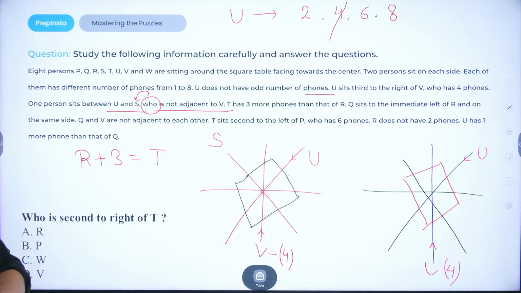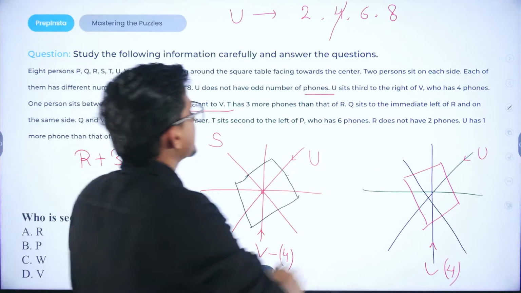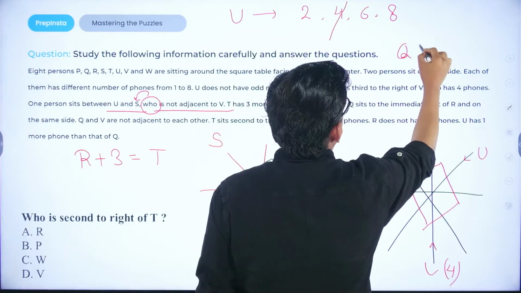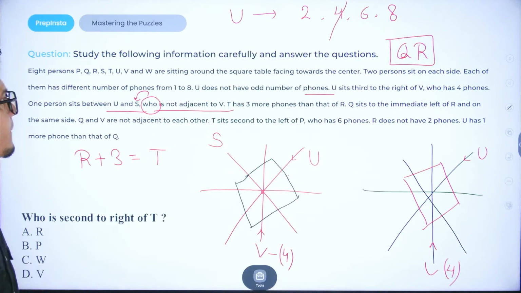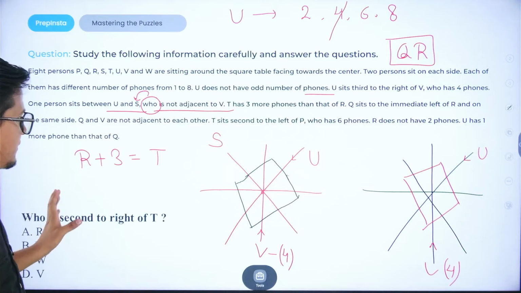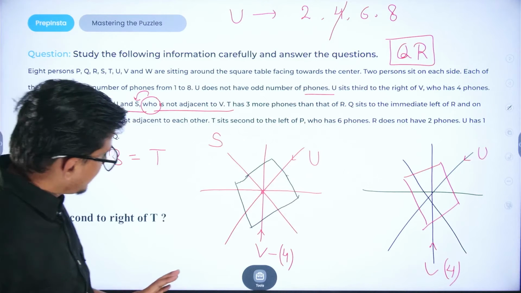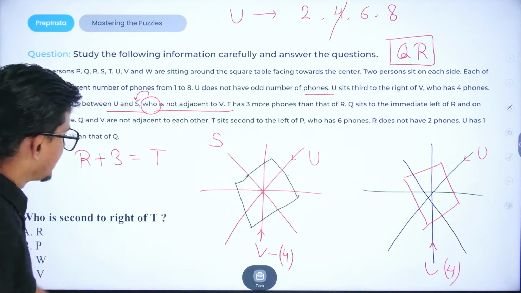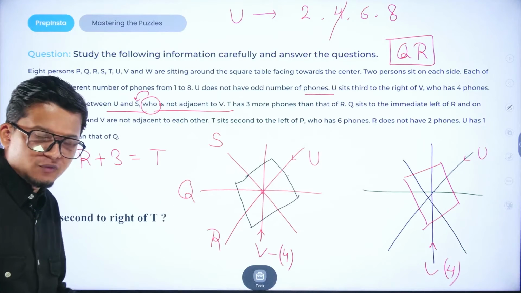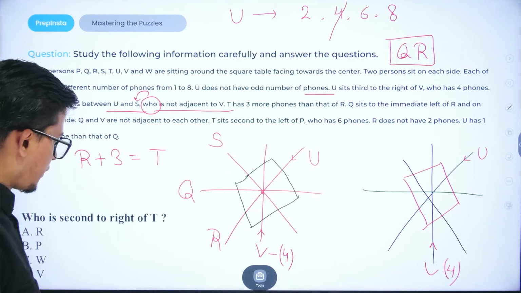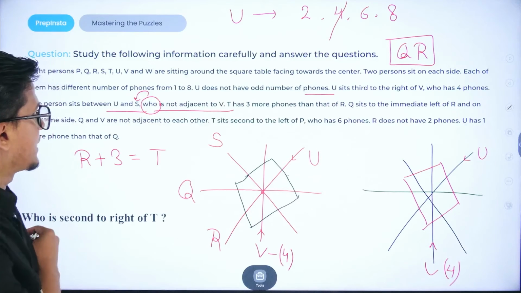Q sits to the immediate left of R. So, immediate left of R, who is sitting? Q is sitting. So let us draw the particular condition. On the same side, only one side is being left where 2 persons could be seated, that is this particular position. Q will be seated to the left. To the left would always be clockwise direction, and R would be seated to this particular position.